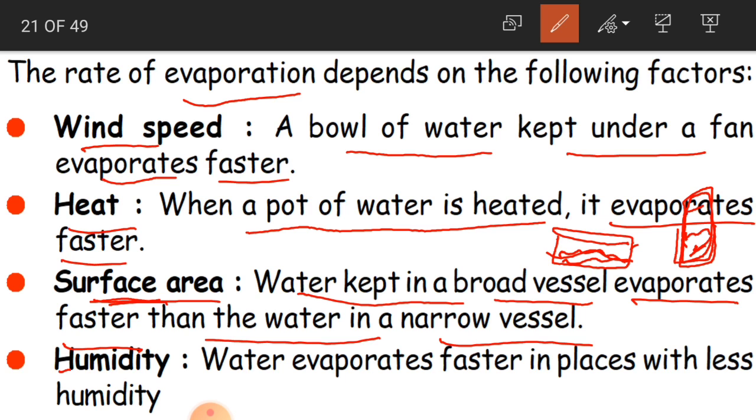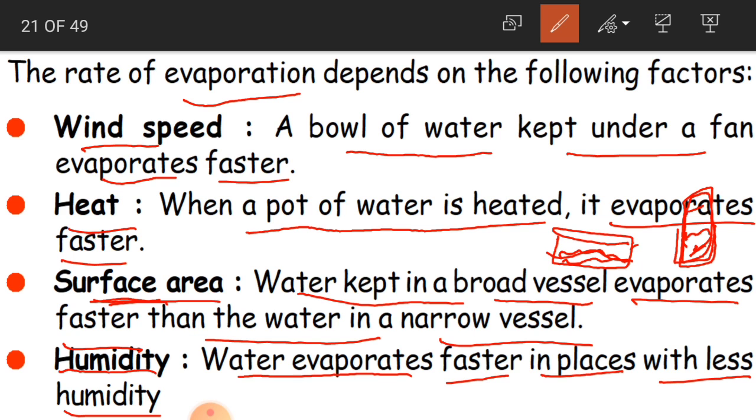And the last one is humidity. What is humidity? As we said, the water vapor in the atmosphere. And how is this humidity going to change the evaporation? Water evaporates faster in places with less humidity. Humidity means what, children? Water vapor in the air, as we said. So as the water vapor in the air is less, what happens?